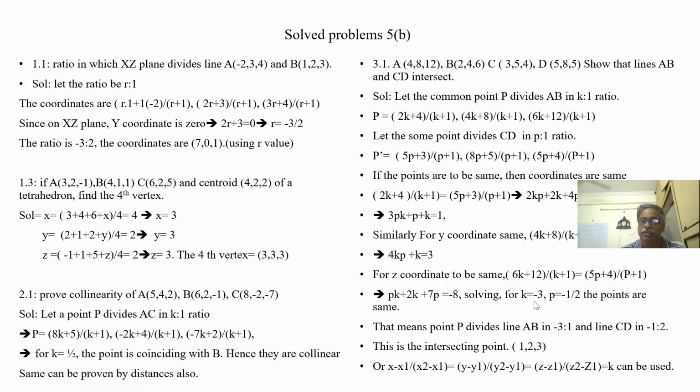Now you substitute p as minus 1 by 2 here. If I put p minus 1 by 2 or k minus 3, I'll put k minus 3. So minus 6 plus 4 is minus 2 by minus 2, that is 1. Similarly, I get minus 12 plus 8 is minus 4 by minus 2, that is 2, and 3. For all the points I can use either p or k, because I have equated x, y, z on both sides.